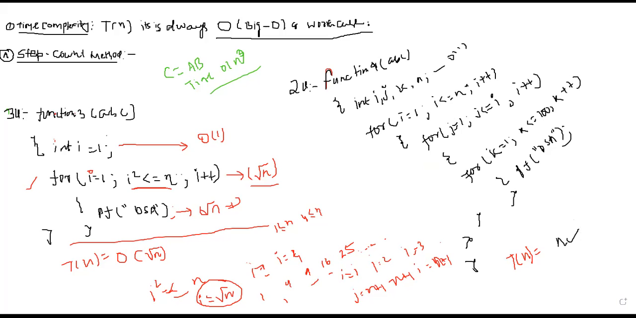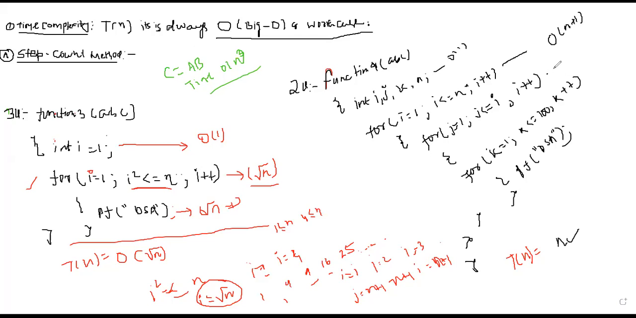Tell me what will be the answer. So order of n. Why order of n? Can you explain to me? Yes, sir. Because the first for loop will run n times. It will run n plus 1 times.